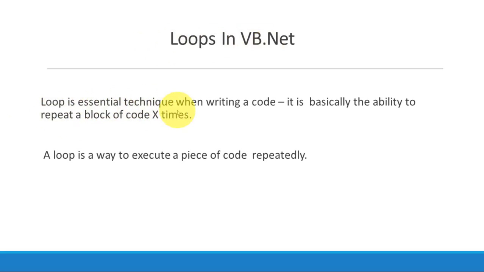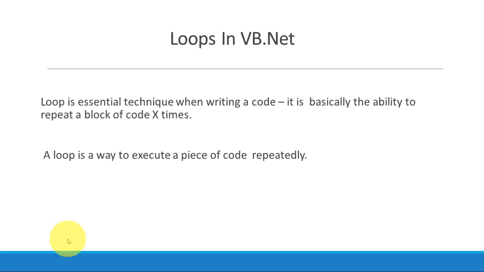Loops are an essential technique when writing code. It is basically the ability to repeat a block of code X times. Suppose you want to repeat something 10 times. Instead of writing it again and again 10 times, it is better to write the code once and use the loop so that it automatically gets executed 10 times.